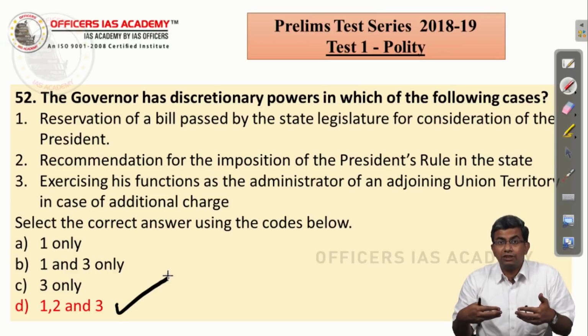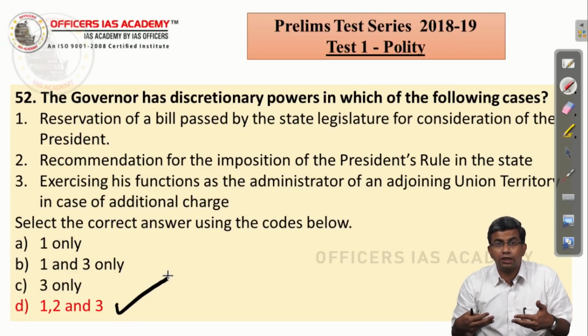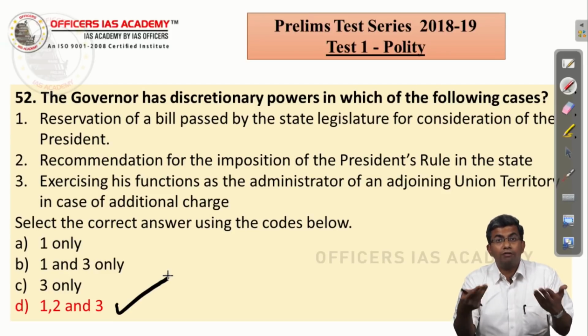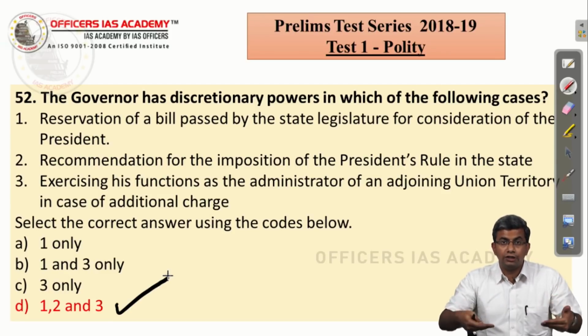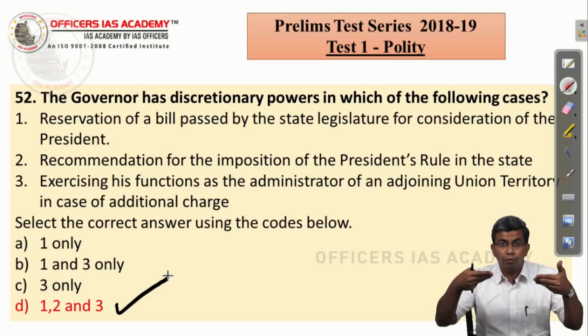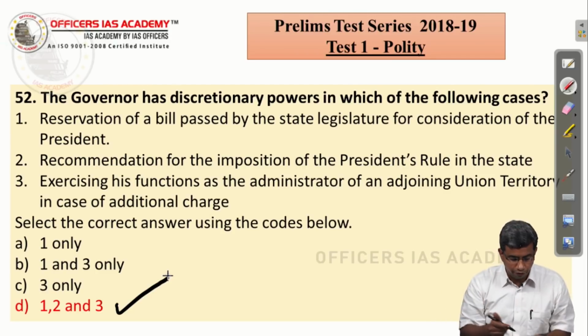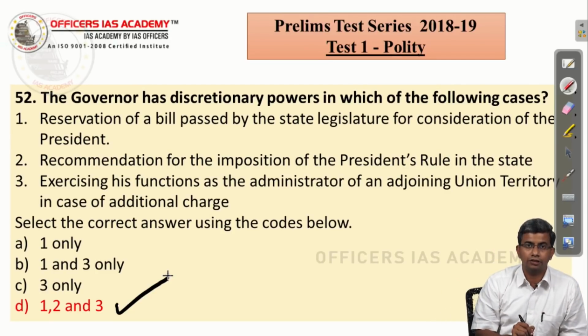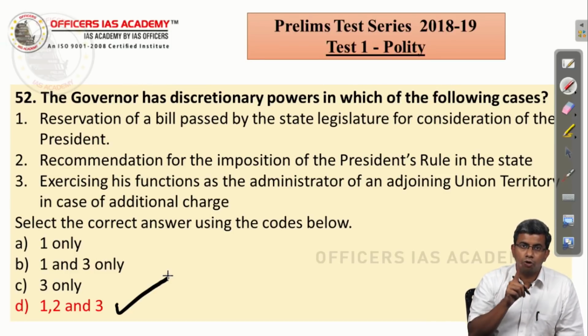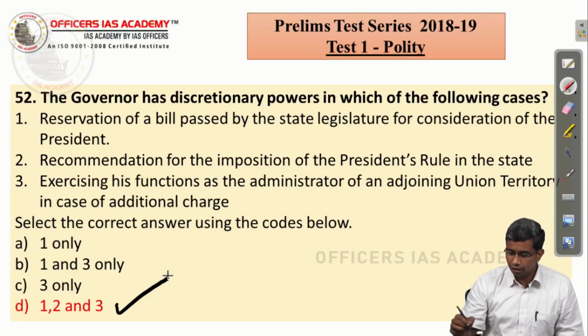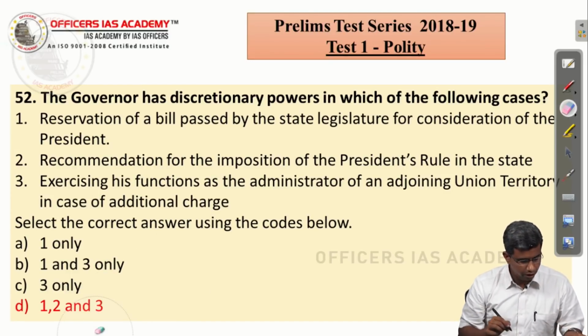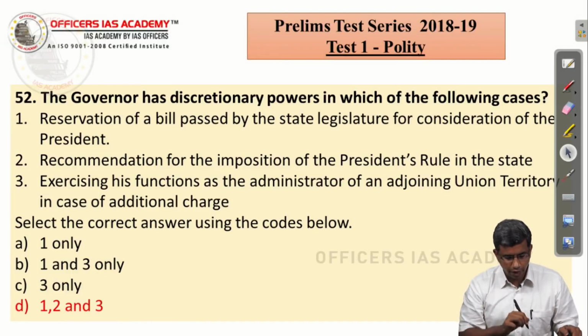But I am only saying, take this as an example. There may be some questions where the third statement may be slightly confusing and you are not sure whether the third statement is right or not. But you don't have to get confused at all, because you know that the first and second statements are right. The moment you know it, it's not even a 50-50, it's a straightforward answer in this case. Because the only choice which has both 1 and 2 as correct statements is option D, right. So, the correct answer is option D, 1, 2 and 3.